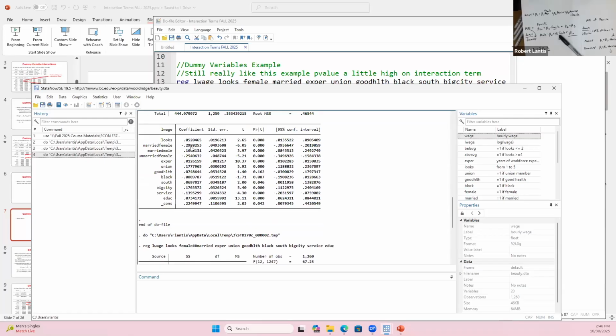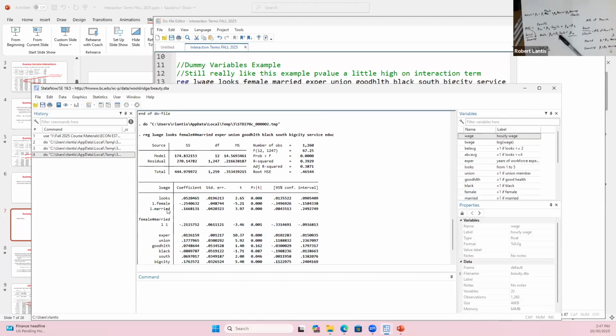All right, so interaction terms is really just a different way of including a categorical variable, including those dummy variables. Now, the reason why we might prefer to do this is because those coefficients have more application or practical meaning to us, right? To understand the marginal effect of being a married female, it's harder to think about which two coefficients I need to find the difference of to tell me that. I would need to compare a married female to an unmarried one.